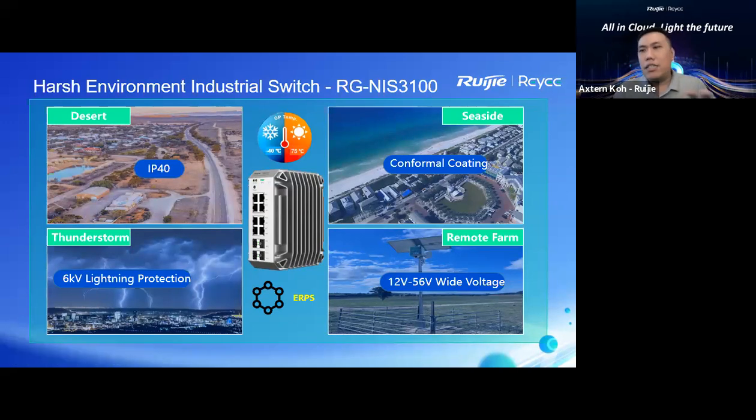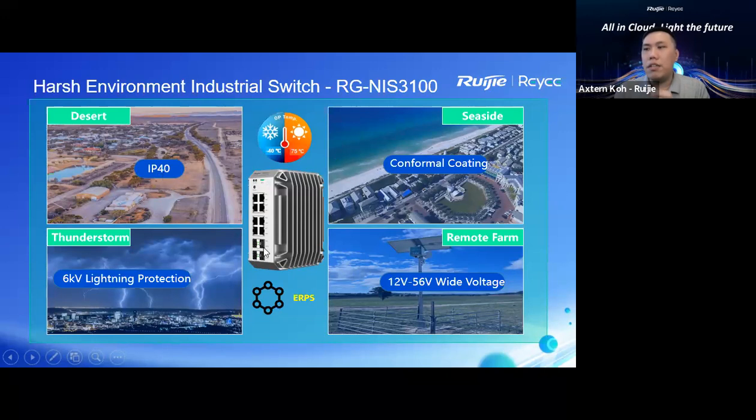All right, and this is what we are going to emphasize, our industrial switch. We do have three models right now, and they come with the RGNIS series, 3100 series. Basically, the outlook of these switches has been changed compared with the previous one you may have seen. This is the final design for our industrial switch, and they work in IP40 environments.